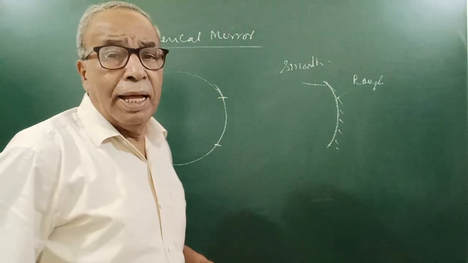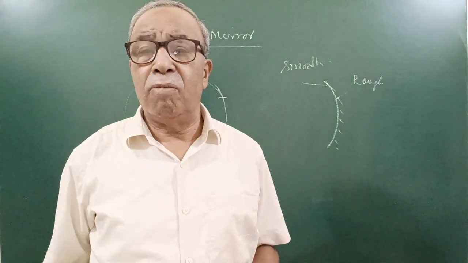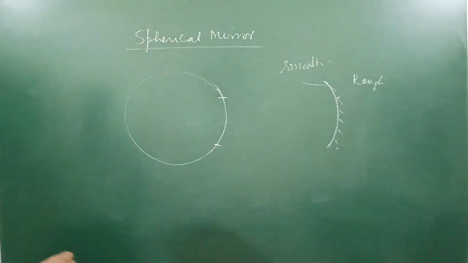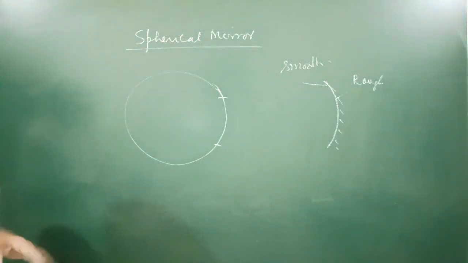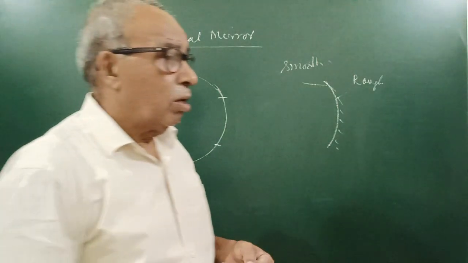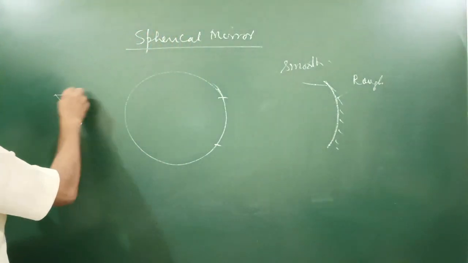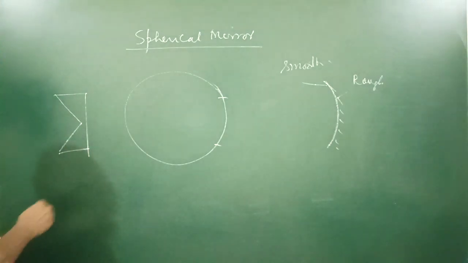concave? Actually, there are definition of figures: convex surface, concave figure, convex figure. If a figure near the midpoint or center become thinner like this, so it is concave figure.